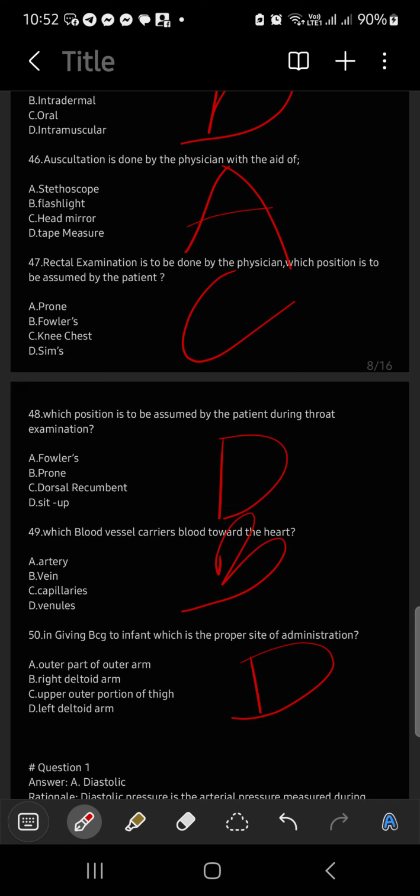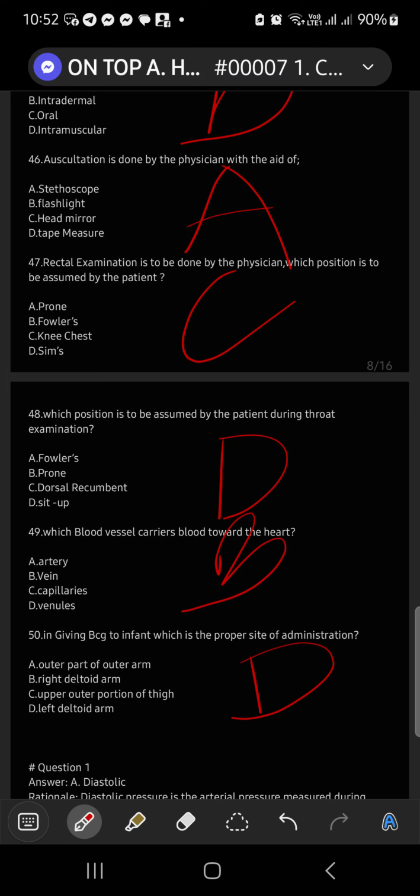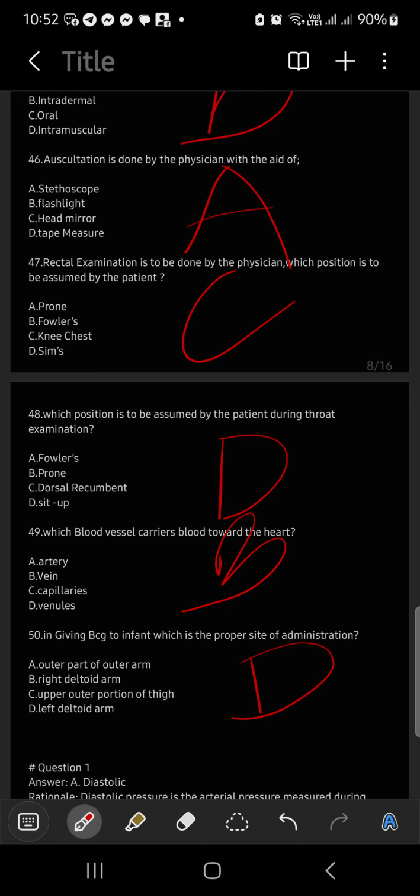Yes, it is in the left upper arm, deltoid. What is the difference of this outer part of the outer arm? BCG administration, is it outer part of outer arm or left deltoid arm?